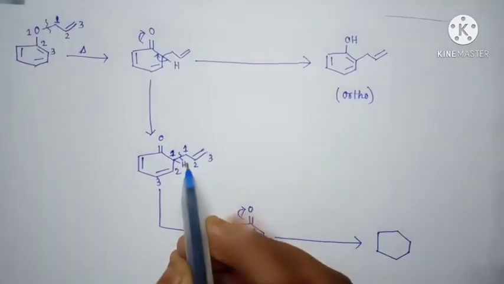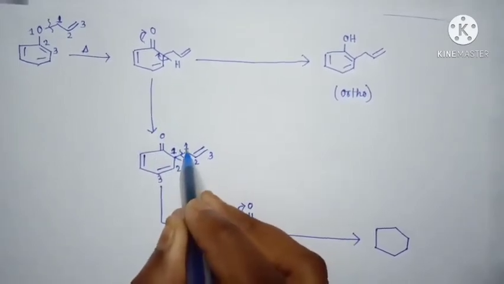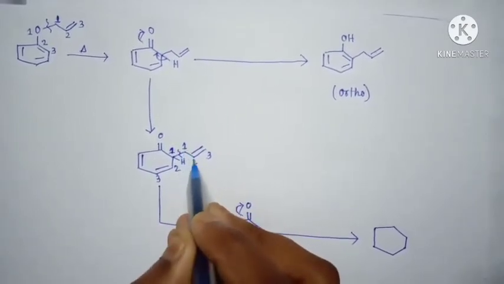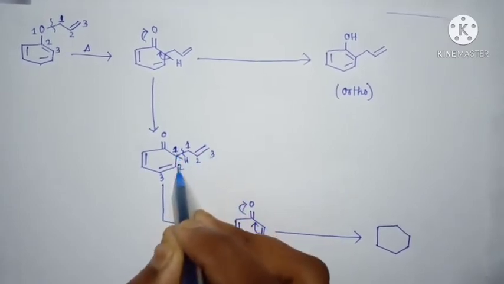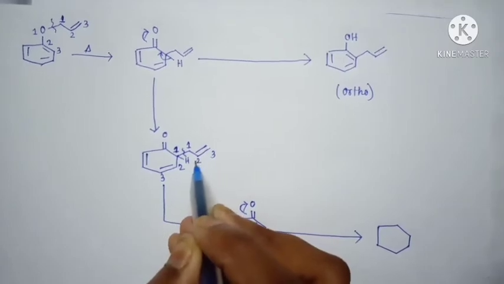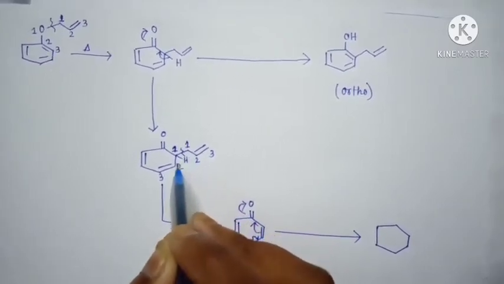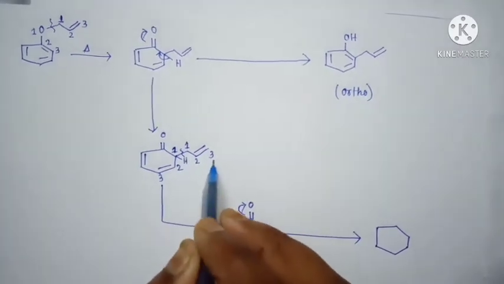Another possibility is here: the saturated atom is always numbered 1, this is 2, this is 3, and this is 1, this is 2 and this is 3. The 1,1 bond is broken and the 3,3 positions are combined together, and where there was a single bond, after bond breaking a double bond occurs.